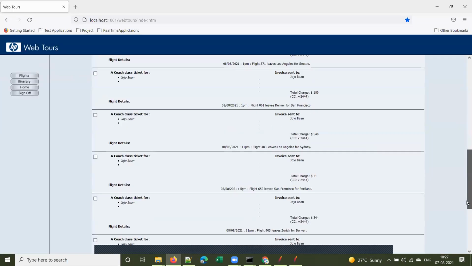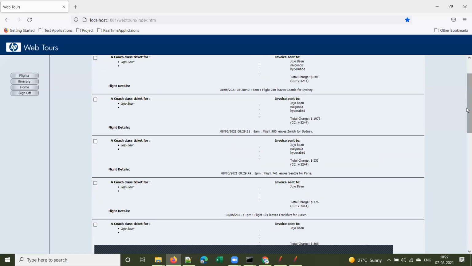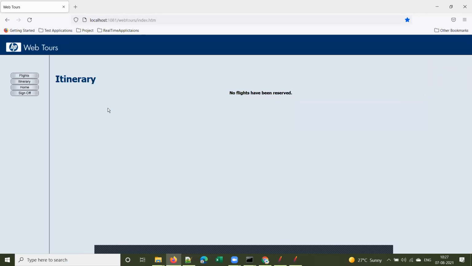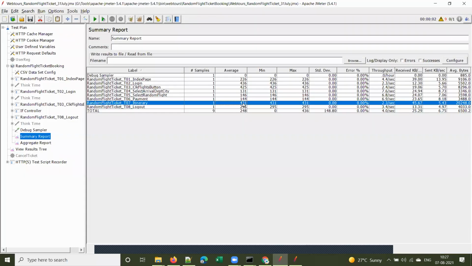So that page is taking more time to load, right? Able to follow, guys? There are 13 tickets in this page. That's why it took some time. I'm canceling that. Next time, in the next iteration, this page will be faster. Okay, remember this. Itinerary page took 431 milliseconds.